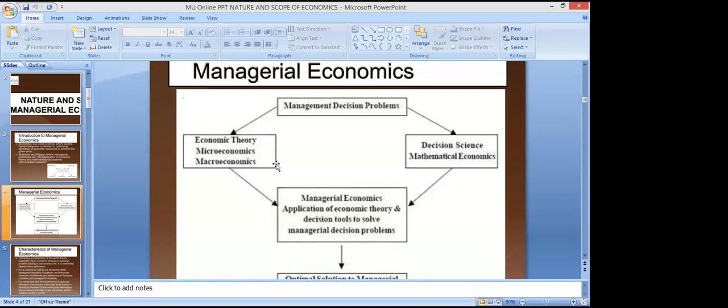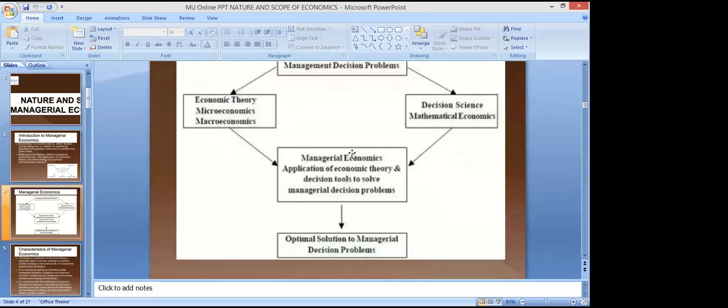Some part of macro also, and mathematical economics also. When we study the decision science, we also study mathematical economics. Ultimately, in a nutshell, both will come to managerial economics, application of economic theory and decision science to solve the managerial problems, right? So to solve managerial decision problems we need all these things, and ultimately it will give an optimal solution to managerial decision problems, right?